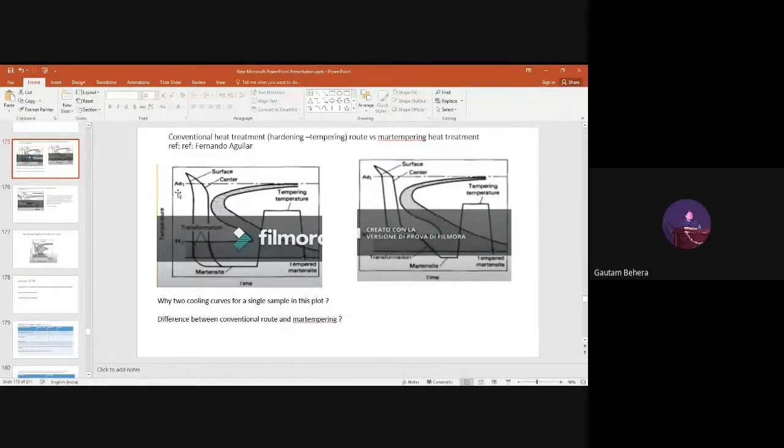Very good. Diffusion is high at high temperature. Then what will happen? Sir, if diffusion is high, then the undercooling will be low. Low driving force. Yes, what you are saying, diffusion is high means high driving force? No, low driving force. Low driving force. Okay. Then transformation will be slow.